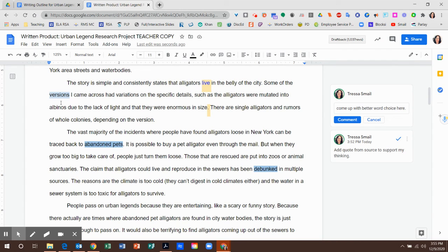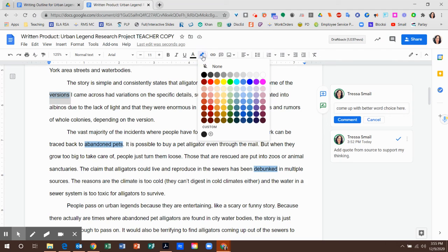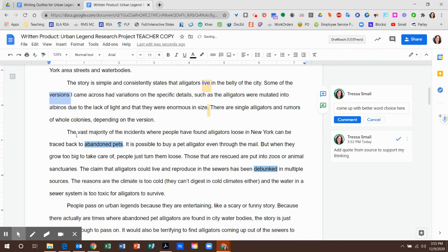Okay, so the story, let's take the highlighting off of here because everything in this paragraph now should be about versions, right? So the story is simple and consistently states that alligators live in the belly of the city. Some of the versions I came across had variations on the details, right? And then there's single alligators. All right, depending on the version. Okay, this is good.